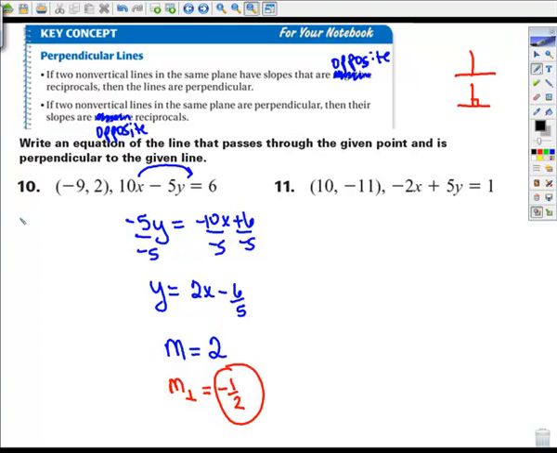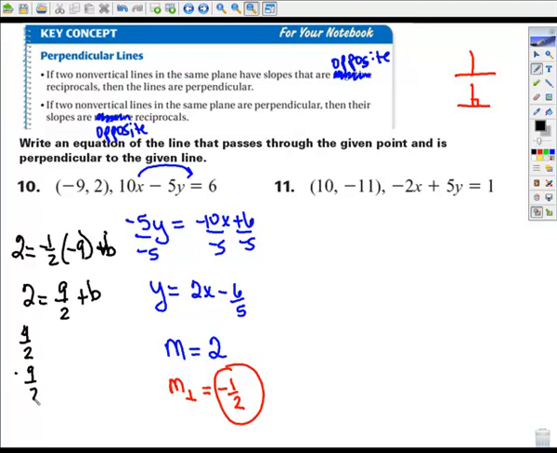So I'll use my point here. Y equals m times x plus b. So 2 equals +9/2 plus b. So really I'm taking 4/2 and subtracting 9/2, because 2 is 4/2.